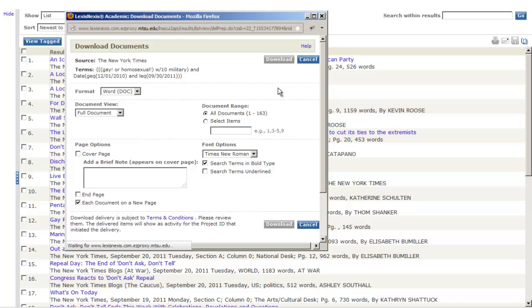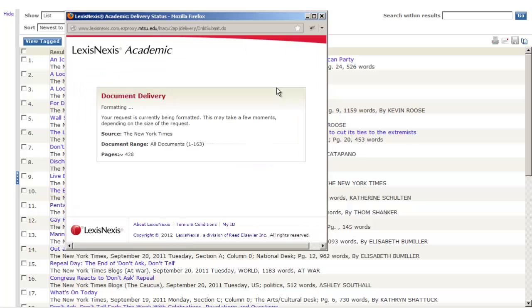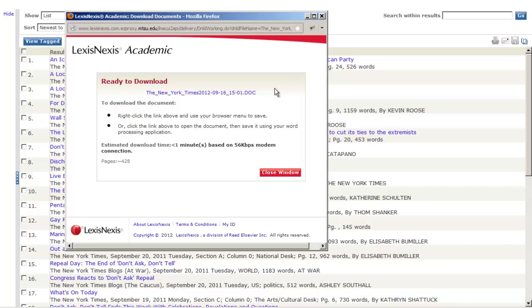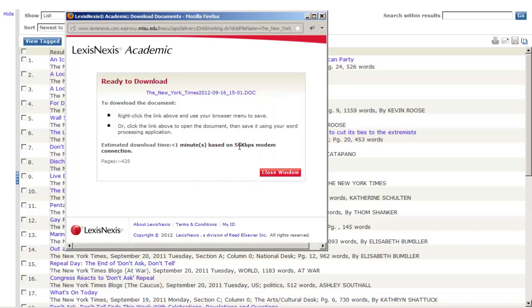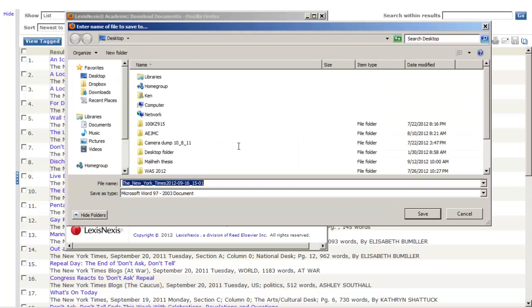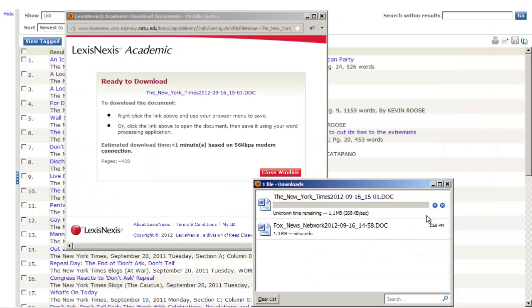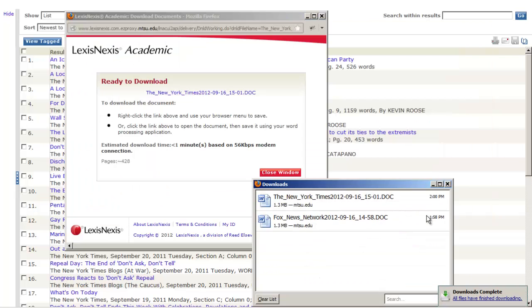And after a little more chewing, because we have more articles to retrieve in this case than we did with the Fox News content, we have the file ready to download. So again, right click, save link as, and putting it on the desktop. Good. Yeah, save. Okay, so that's kind of it. That's how quickly you can download your content for analysis using LexisNexis Academic.